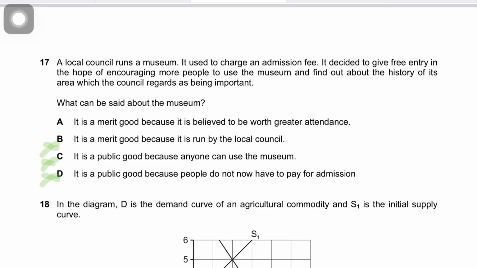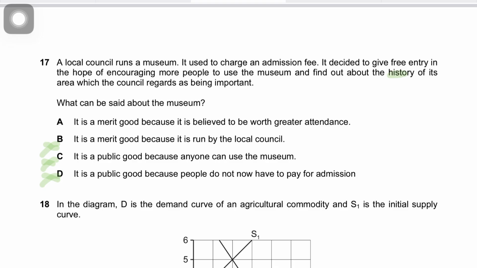So this is a merit good because it is under consumed. What is a merit good? It's a good that is under consumed if left to the free market, because consumers will underestimate the benefits due to information failure. We know that, right? The local council believes that more people should visit the museum because knowledge of local history is important and valuable. So A is correct.